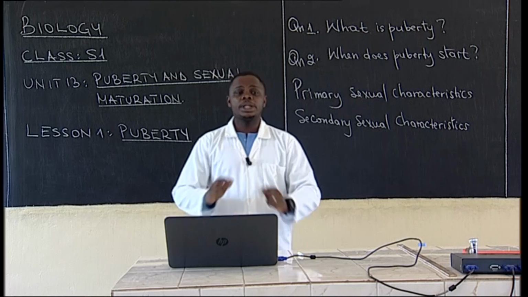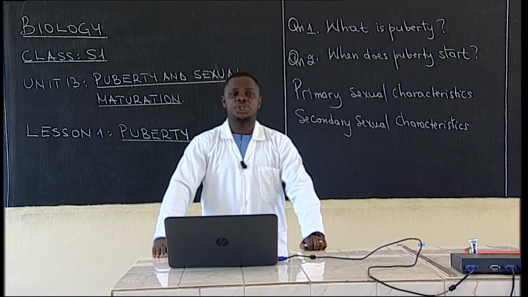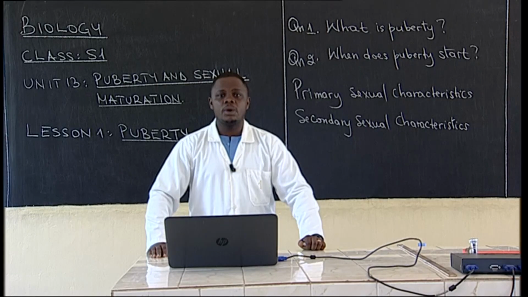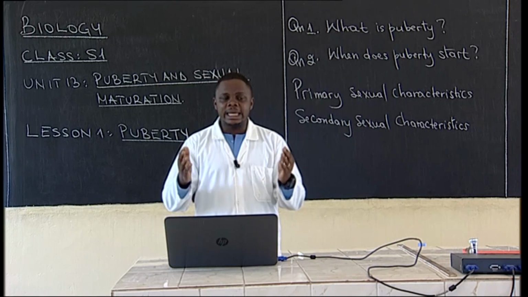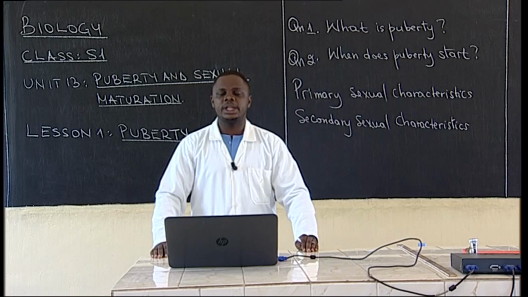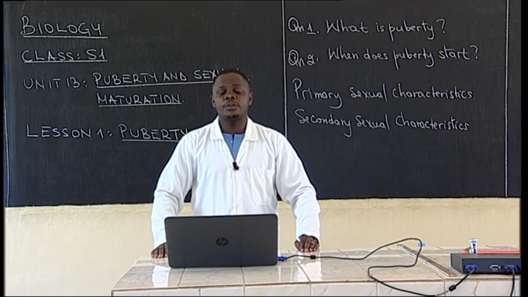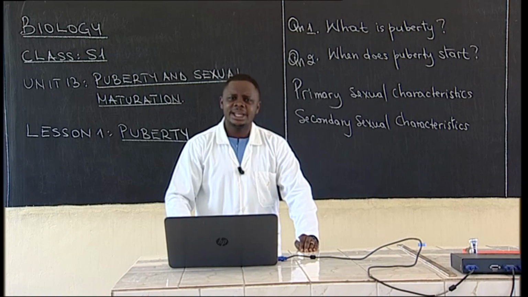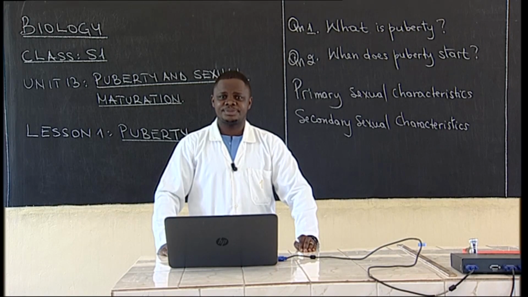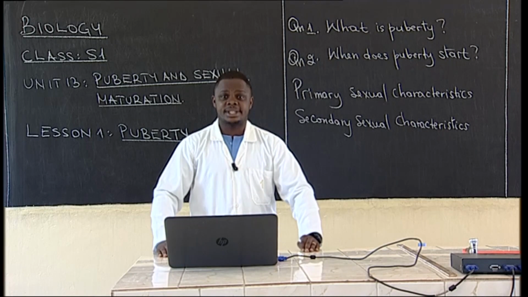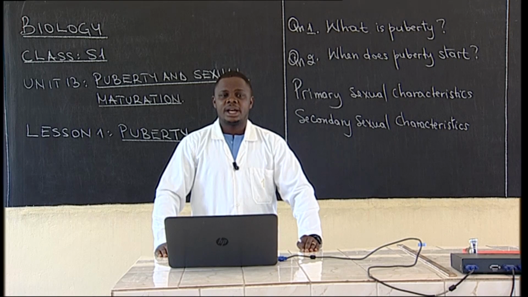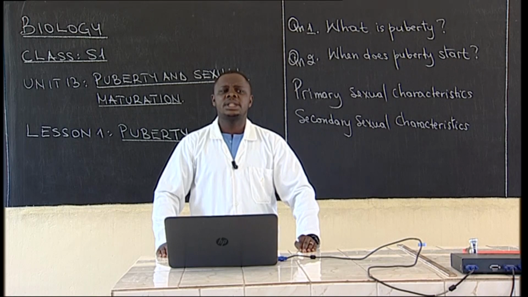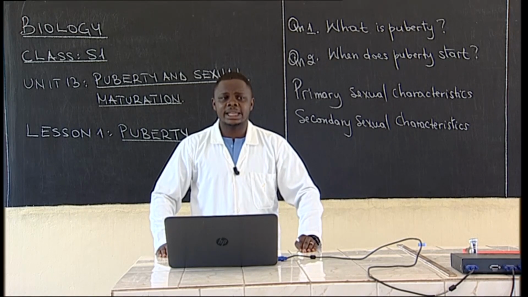So, when we talk about primary sexual characteristics, those are physical characteristics that indicate whether a person is male or female. What can tell you that this is a man, this is a woman? Which characteristics? And these primary characteristics are present right from birth.